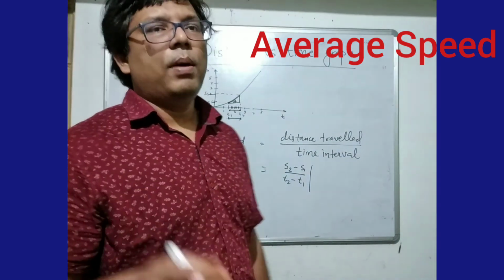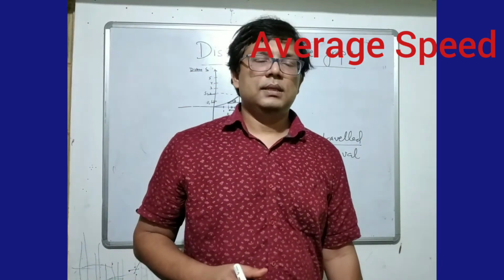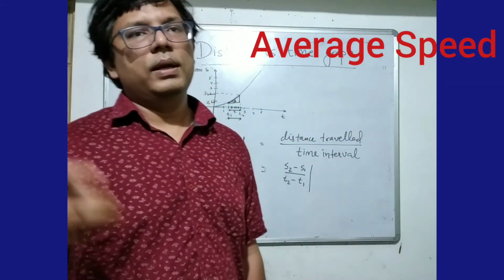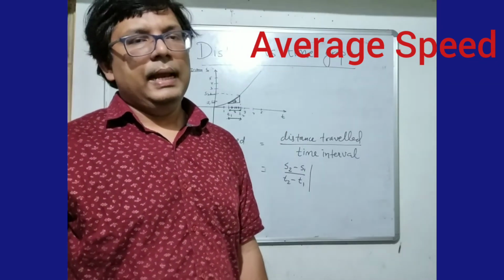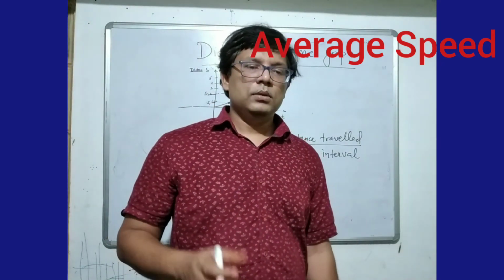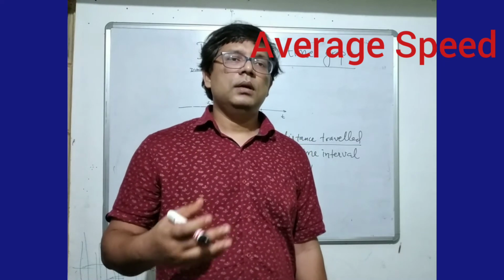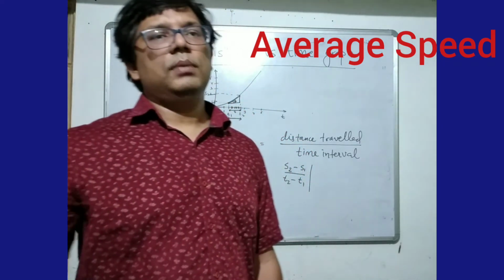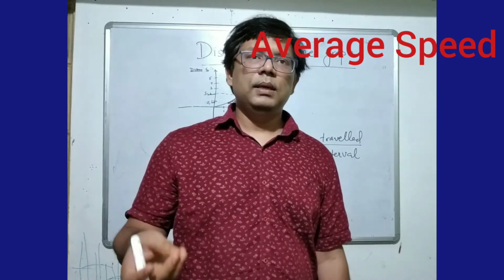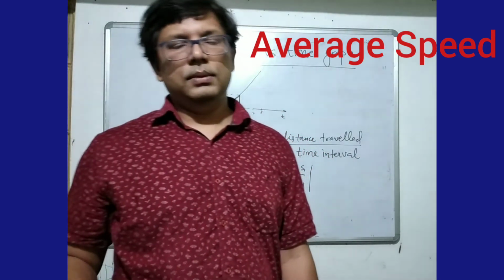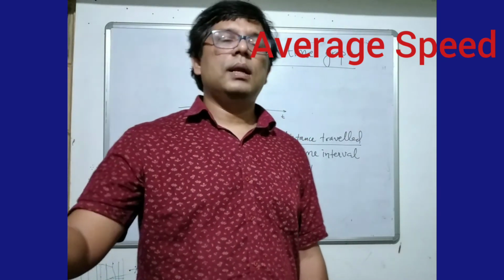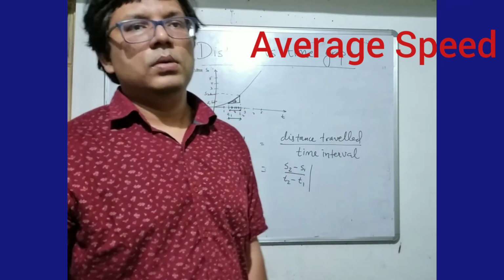Just think about a test match when 50 overs are thrown from morning to the evening, and they are covering like 300 runs. You are just taking out how many runs have been covered per unit over. But you may find that no run has been scored in a given over, and sometimes 12 runs may be taken in just 6 balls.